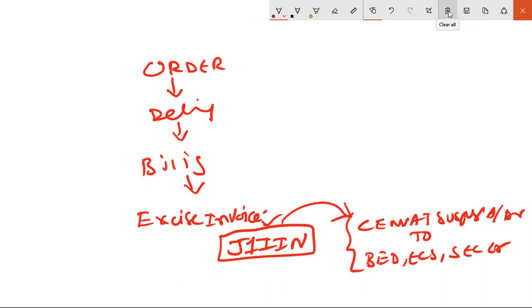Okay, so this is factory sales. So factory sales runs like this. Next, depot sales. Depot sales means you are selling something from depot.